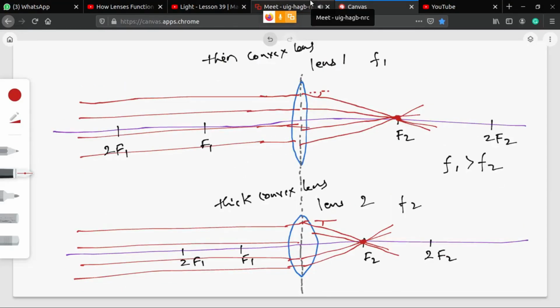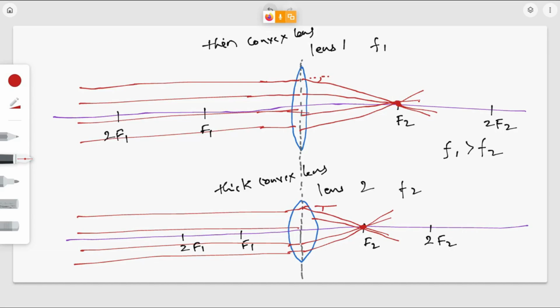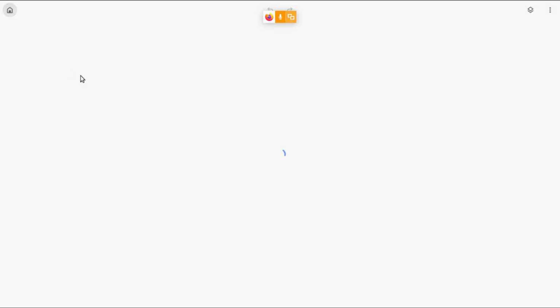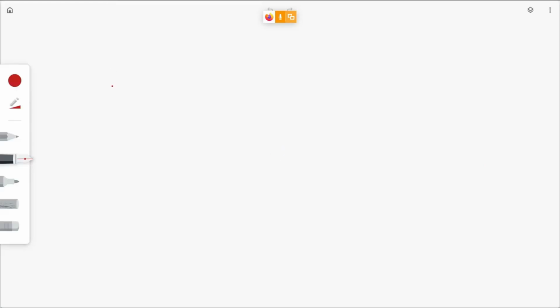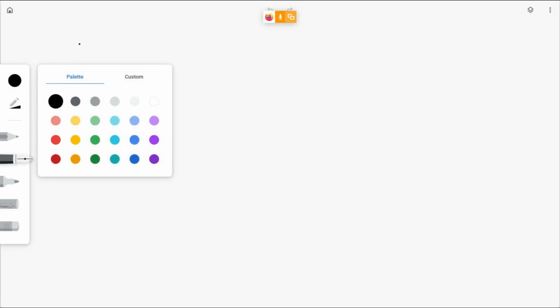Next, power of a lens. Now how to measure the power of a lens? Power of a lens depends on what? Bending of light. Very good. Power of a lens depends on bending of light.